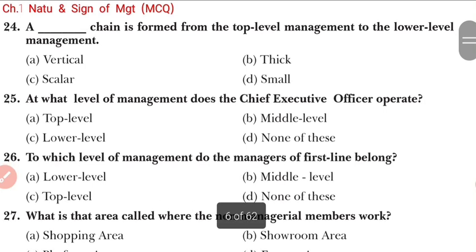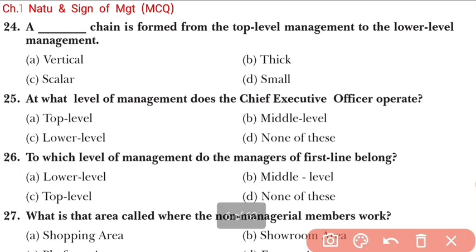Yes. Now the next one is question number 24. A blank chain is formed from the top level management to the lower level management. So what type of chain is this, students? We have already studied that the line of authority that flows from top to bottom is known as scalar chain, right? So option number C is the right answer.